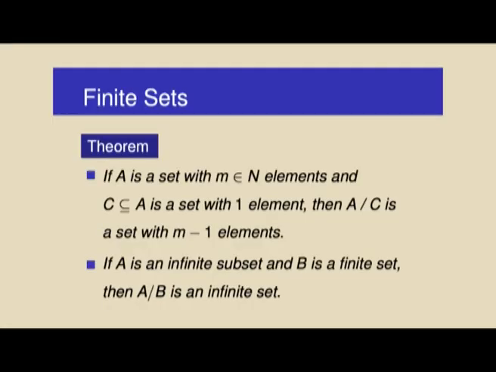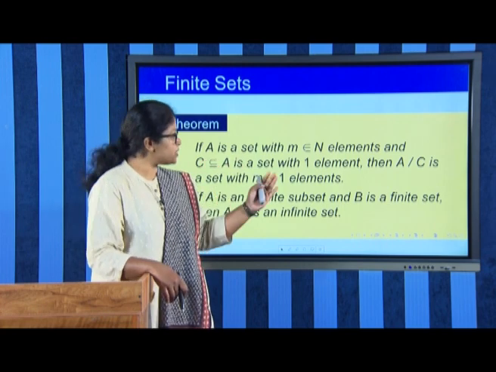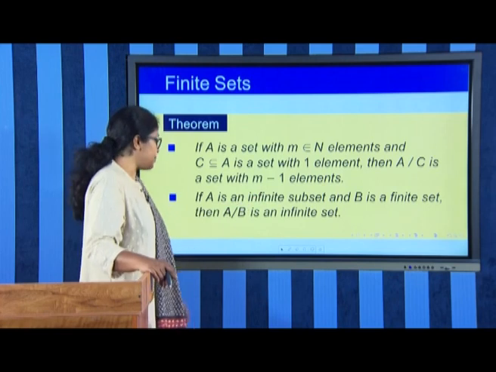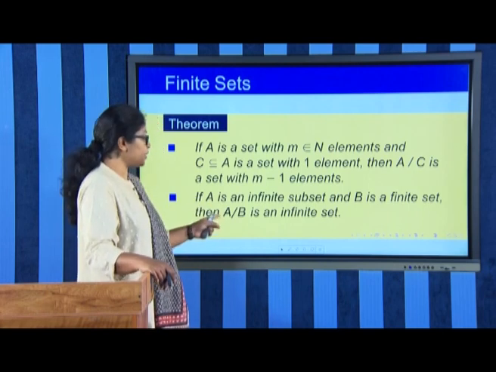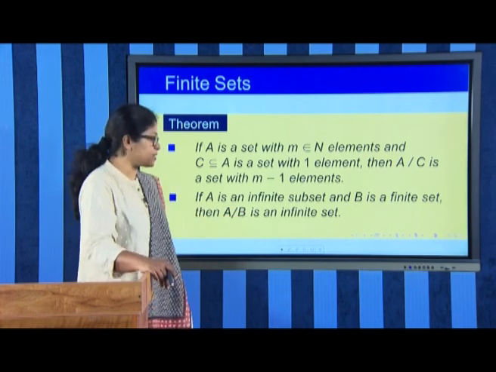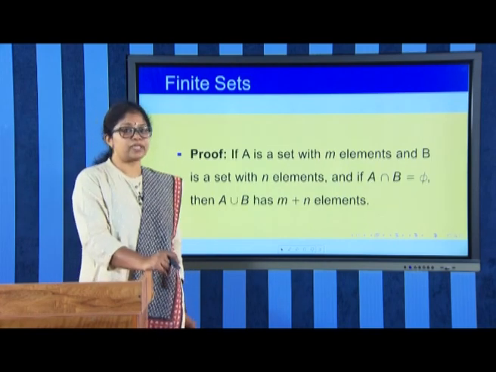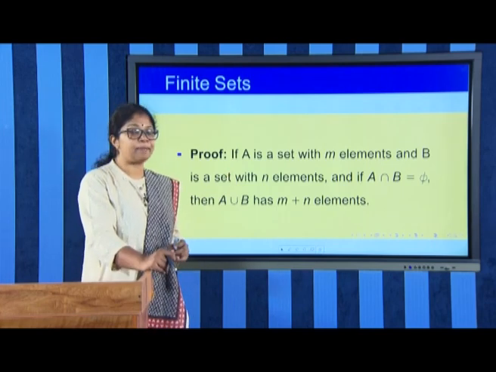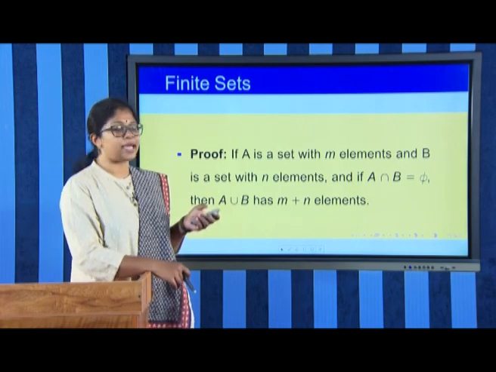Another result in this same theorem is that if A is a set with m elements and C is any subset of A with only one element, then A minus C, that means the difference of the set C from A, is a set with m minus 1 elements. And if A is an infinite set and B is a finite set, then A difference B will be an infinite set. So, we shall look into the proofs of these. The first proof: the set A is with m elements and B is with n elements, and A intersection B is the null set, then A union B has m plus n elements.